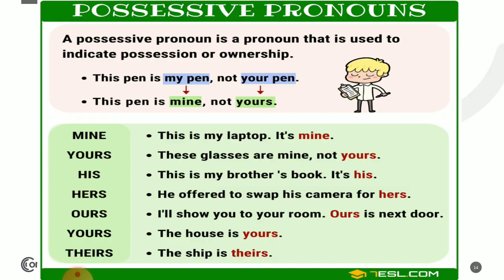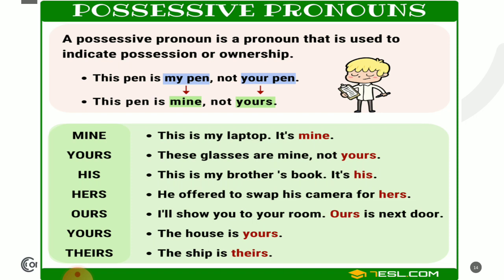So a possessive pronoun is a pronoun that is used to indicate possession or ownership. So when you're saying this is my pen, not your pen, it should be this pen is mine. Mine is possessive. You're showing possession of that pen, not yours. Okay? Now look at further examples. This is my laptop. It's mine. Laptop belongs to me. That's why it's mine. Next, these glasses are mine, not yours.